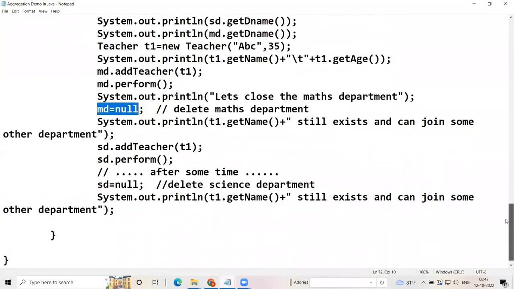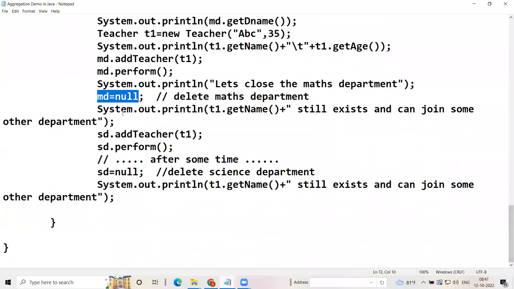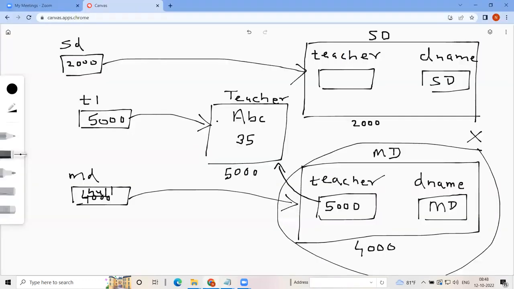One more scenario. sd.addTeacher(t1). Now, what will happen when you say sd.addTeacher(t1)? The teacher is still there, the maths department got closed. Now we are adding this teacher to the science department. SD refers to this object.